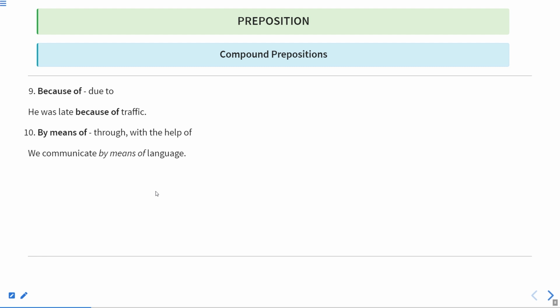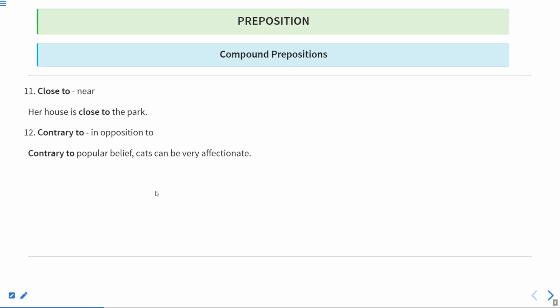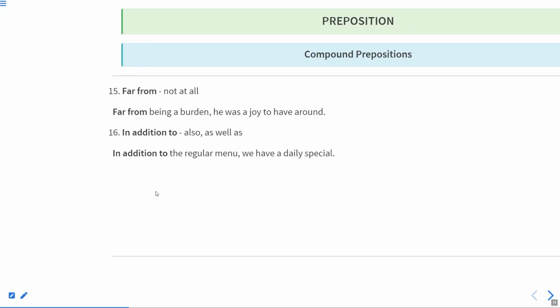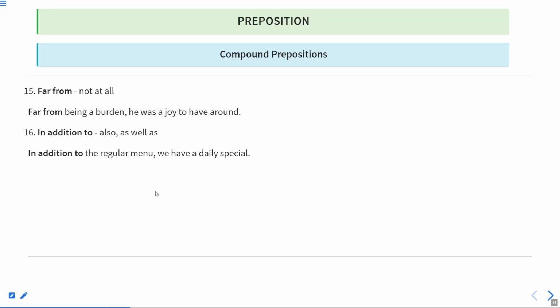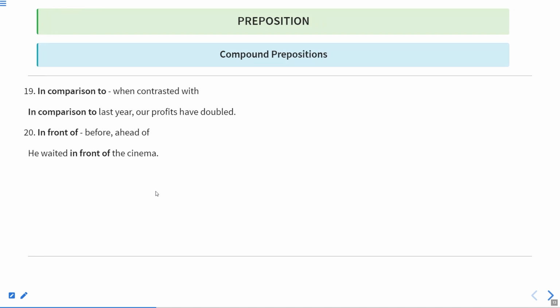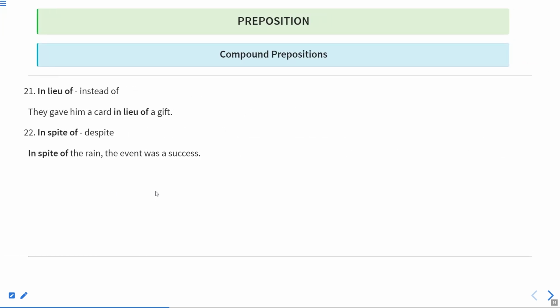Okay. Because of, due to, by means of, through, with the help of. Close to, near, contrary. Contrary means showing the opposition. So contrary to means in opposition to. Due to, because of, except for, if you do not consider. Far from, not at all. In addition to, also as well as. In back of, behind, in case of, if there happens to be. In comparison to, when contrasted with. In front of, before or ahead of. In lieu of, instead of. They gave him a card in lieu of a gift.